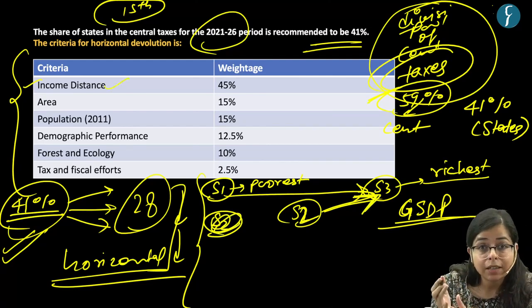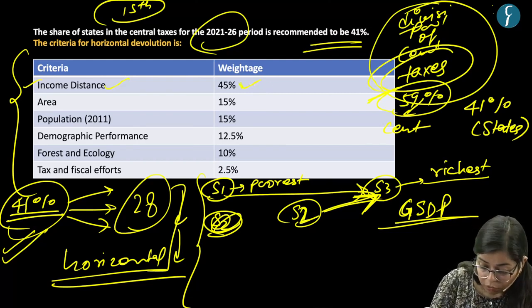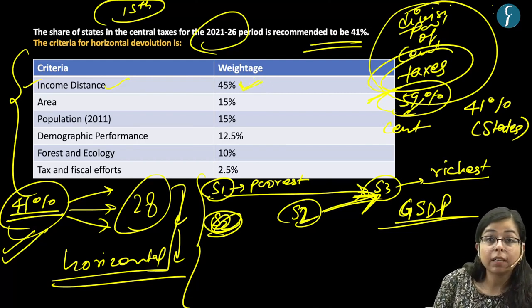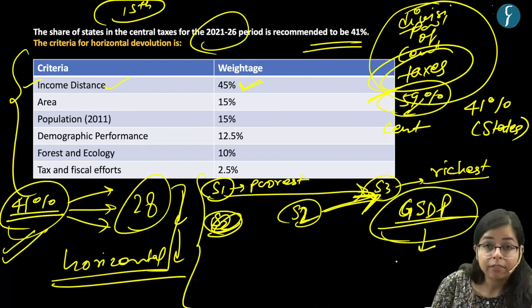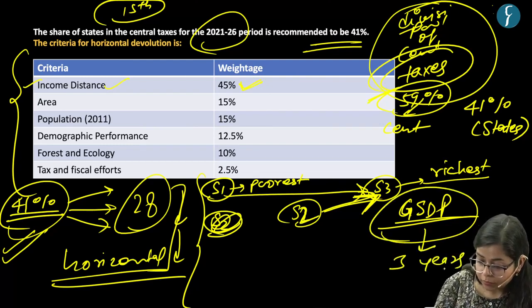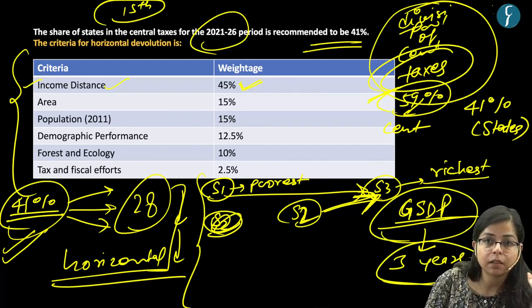So based on this criterion, this state would get the maximum grant, right? There is a weightage of 45% for this criterion based on income distance. And this state GDP is averaged over a period of 3 years, right? For the period of 3 years, which state has the maximum state GDP.